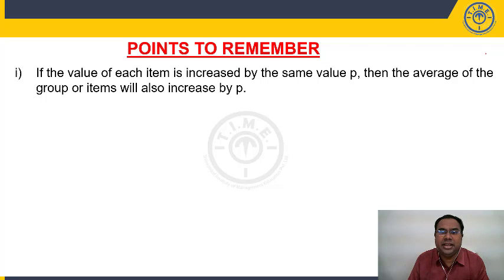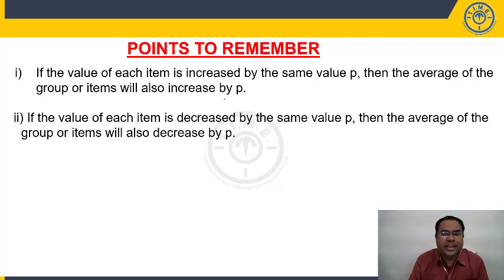Value of each item increased by same value P, then average of the group of items will also increase by P. Right? You got the point? So each number is increasing by p, your average also increases by p. Converse is also true. Average increased by p means we can say that each number also increased by p.